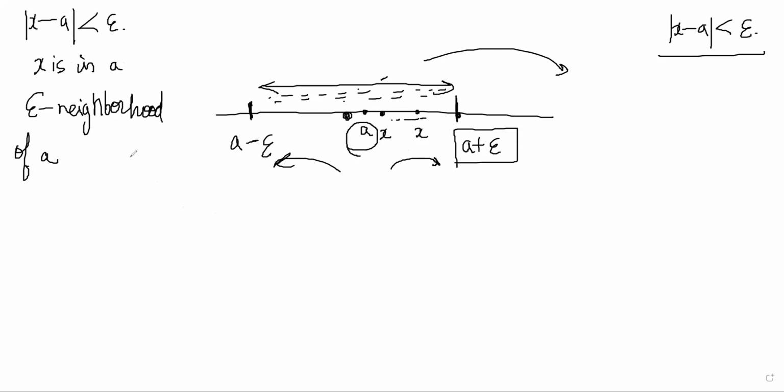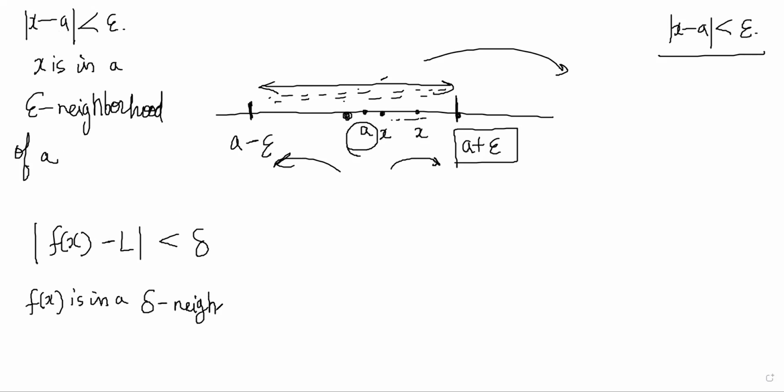So now at least we know the meaning of this notation. Similarly, if someone says mod of f(x) minus L is less than epsilon, then we can say that f(x) is in an epsilon neighborhood of L, right? Yes, sir. So f(x) can be, L will be somewhere here.